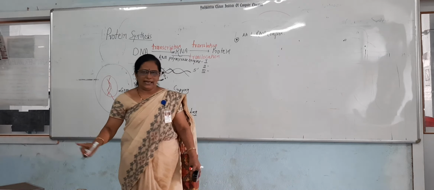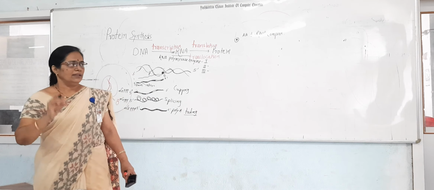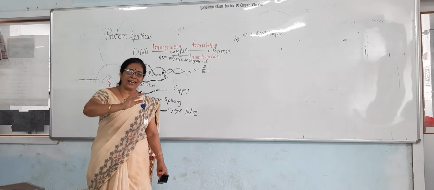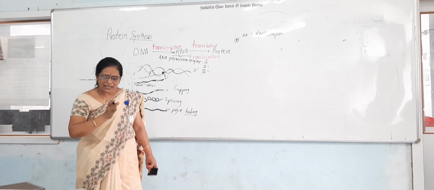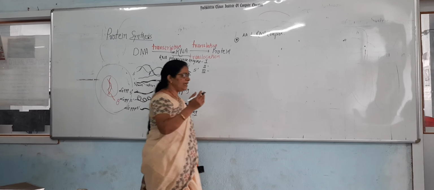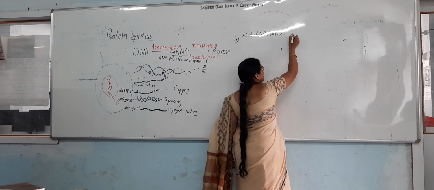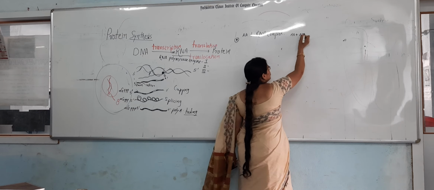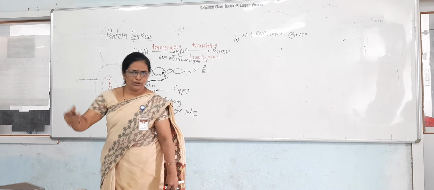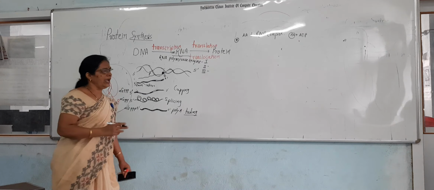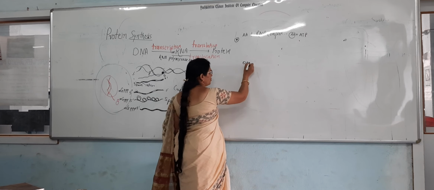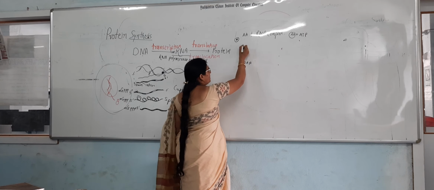You know that the cell has different amino acids. Though the amino acids are present in the cytoplasm, they are in inactive form. To convert them into active form, suppose this is the amino acid, an ATP molecule should be added, that is, energy is given to that amino acid and it converts into an active amino acid. Now this is the active amino acid, and here is the tRNA.